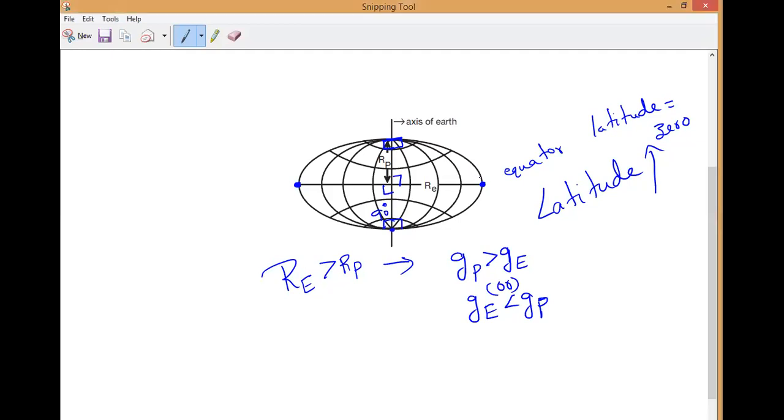The angle keeps increasing as you move away from the equator. If latitude is increasing, acceleration due to gravity is also increasing.